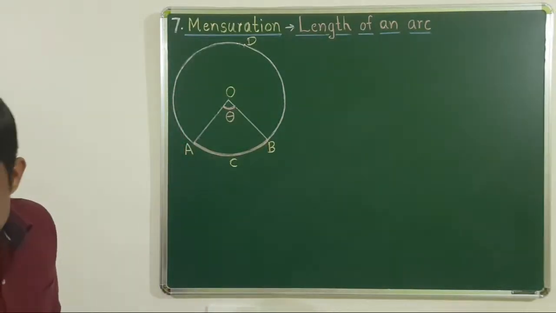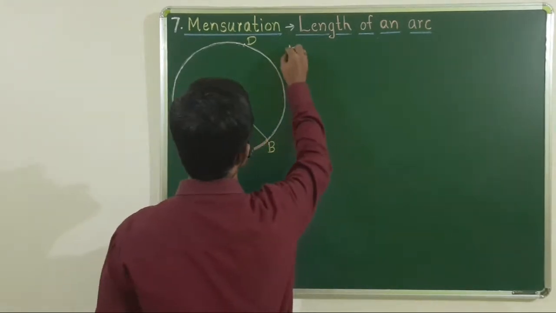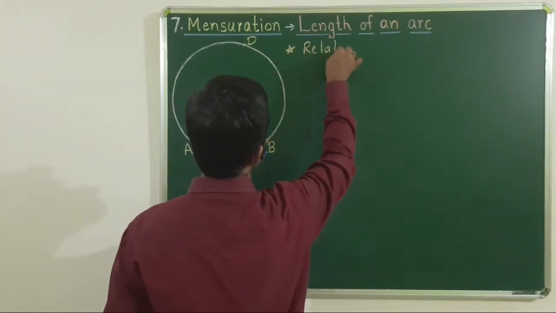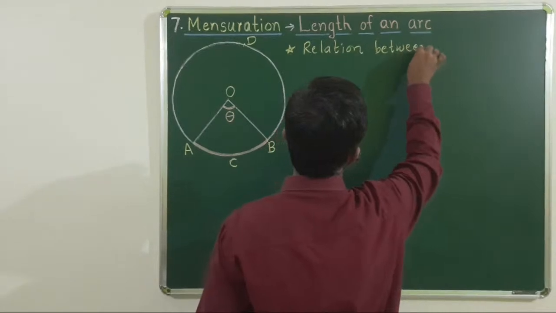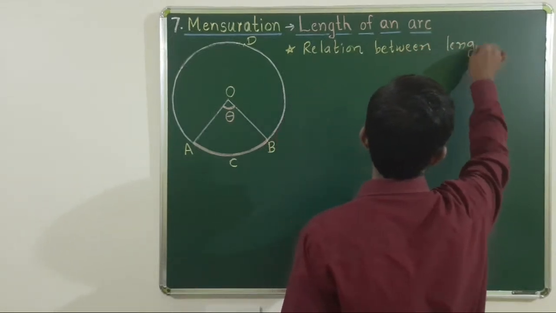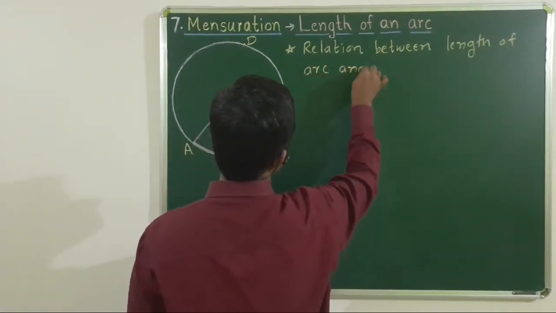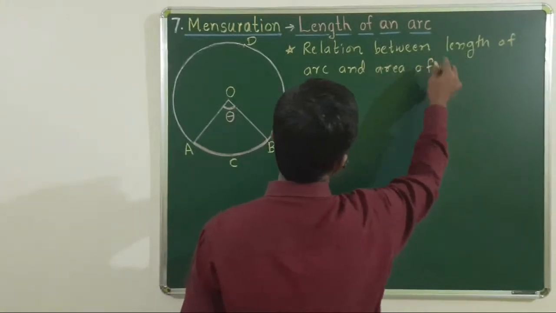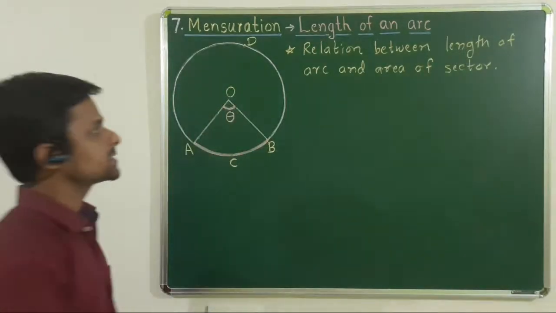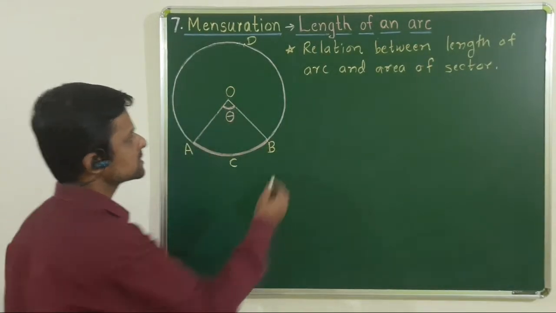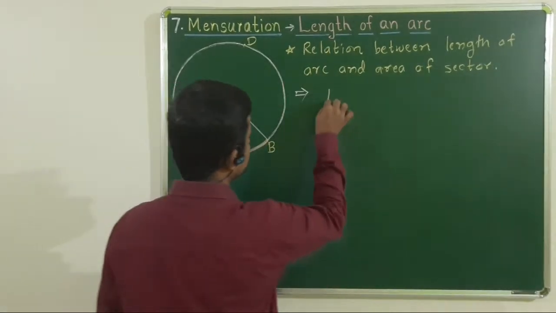Third point of relation between length of arc and area of sector. Length of arc आणि area of sector मध्ये काय रिलेशन आहे, काय संबंध आहे, that we'll see here, or that we'll find out here. We'll start with area of sector.